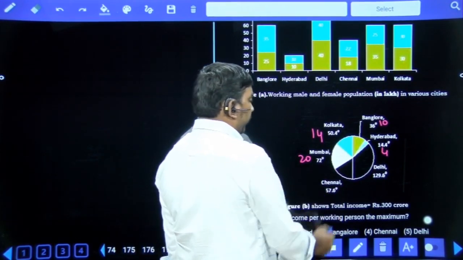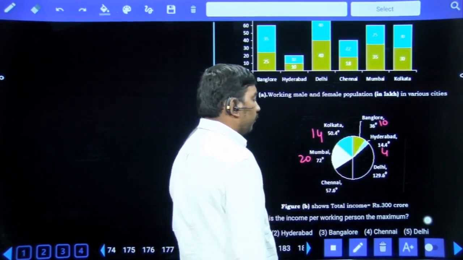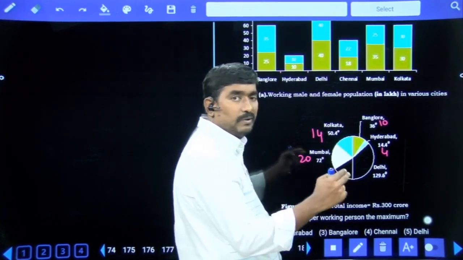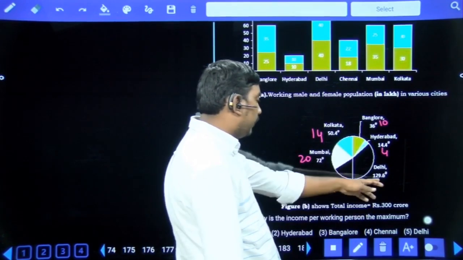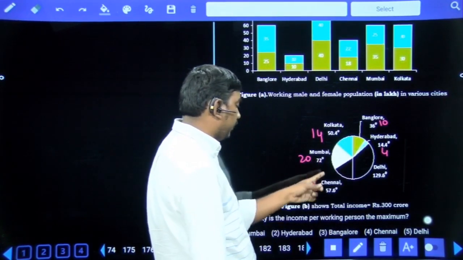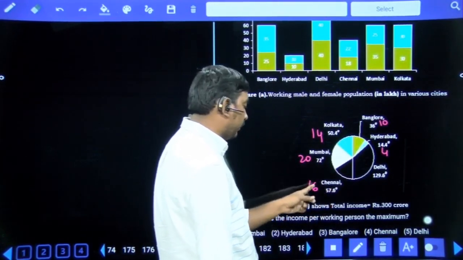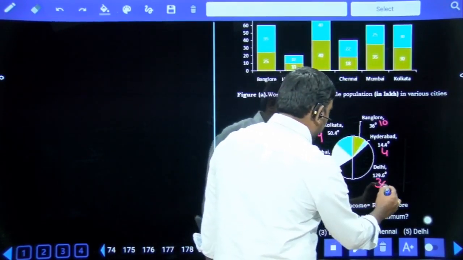Then 57.6 means 50.4 plus 7.2. 7.2 degrees means 2%. 14 plus 2, 16%. 129.6 means 72 plus 57.6. 20 plus 16, 36% Delhi.